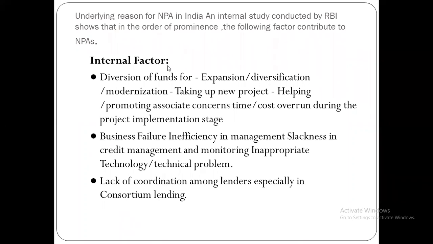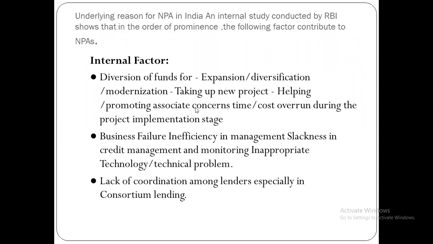First, there are two factors: internal factors and external factors. In the internal factors, there is diversion of funds for expansion or diversification, meaning modernization. It means they want to provide funds at a large level to the organization. Modernization means they want the organization to take a new project with help from the higher authority.